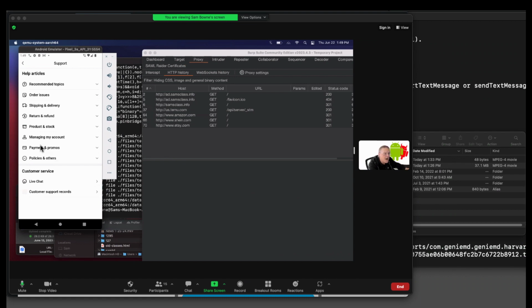This is dynamic analysis and that's static analysis, and you really should do them both. Anyway, I'm going to stop this recording.